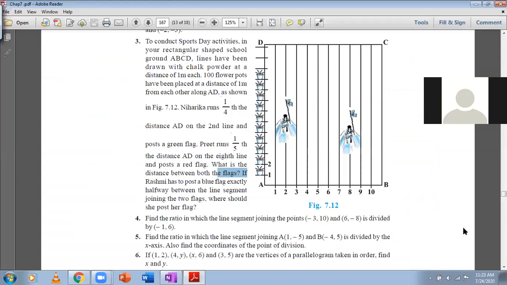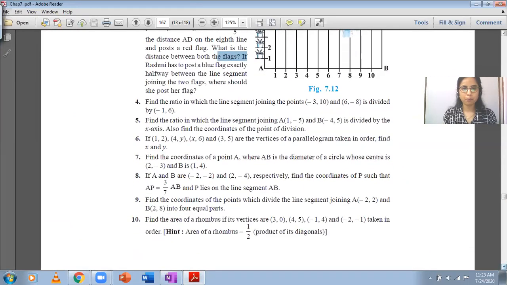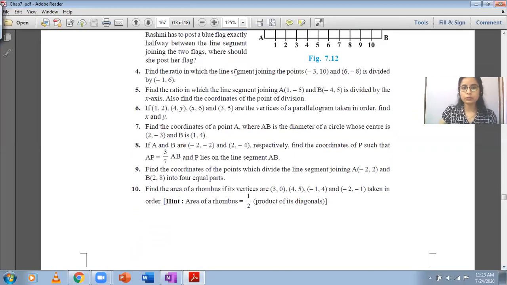Let's take a look at the next question. We have question number 4. Find the ratio in which the line segment joining these two points is divided by the given point. Now, in this particular part, this is point A, this is point B. The point which divides these two is given. The ratio is not given. You have to find out the ratio.